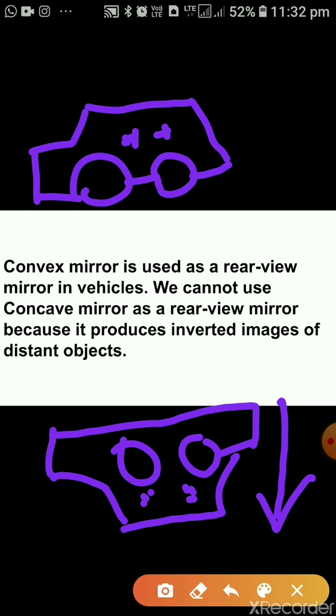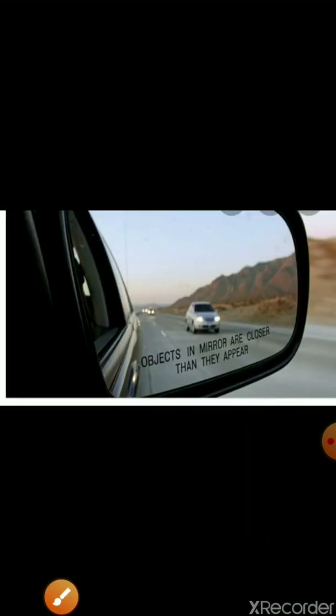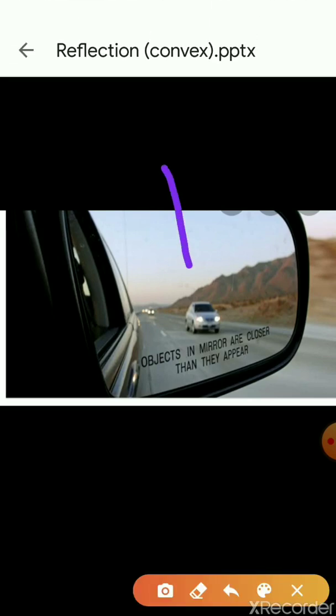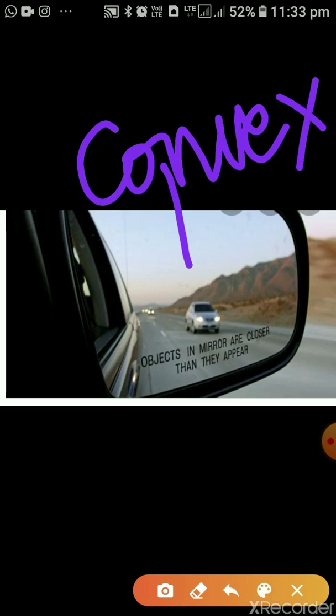So this type of image will be seen. It will be a funny thing if you use a concave mirror. Here you can see it is a convex mirror. What type of mirror is it? Convex. And when we use a convex mirror as a rear view mirror, we can see all the traffic or vehicles which are running at the back side.